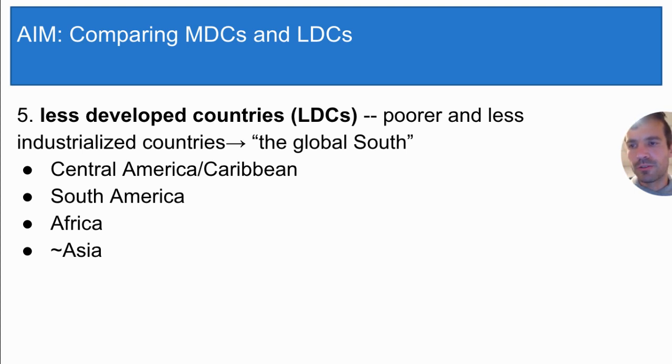There are many others. As you can see from these entire regions of less developed countries, there are far more less developed countries than developed ones. That means that most of the world's countries are poorer and less industrialized. You happen to live in one of the couple dozen richer and more industrialized countries, and that's why you get to do things like take AP Human Geography.